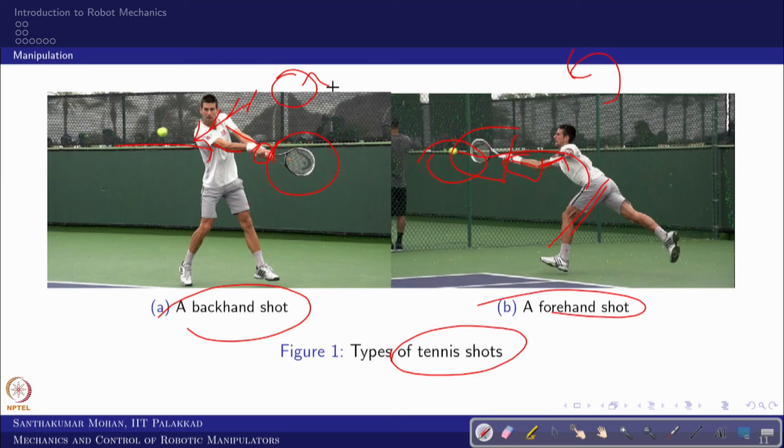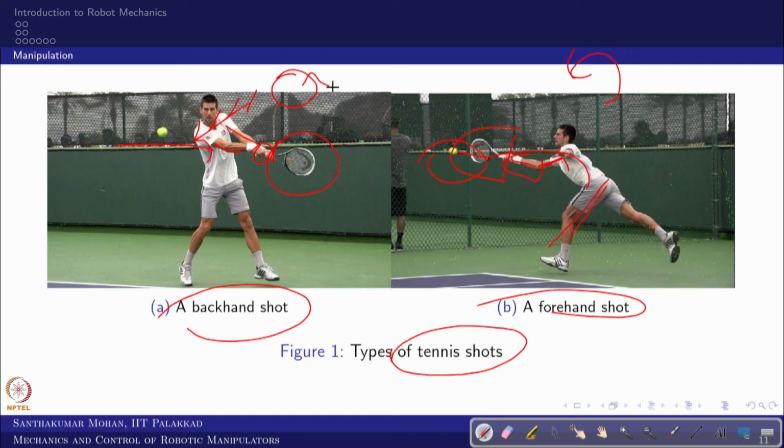You can even take our own example. For example, now you want to take a 5 liter cooker from the stove. You will not take it one handed because it is very heavy, right? You would use two hands. Why? Because you can manipulate, or hold, in a better way. Similarly, when you put your head, on some sad occasions you keep your head like this, right? At that time, you make a closed loop. So these are the cases.